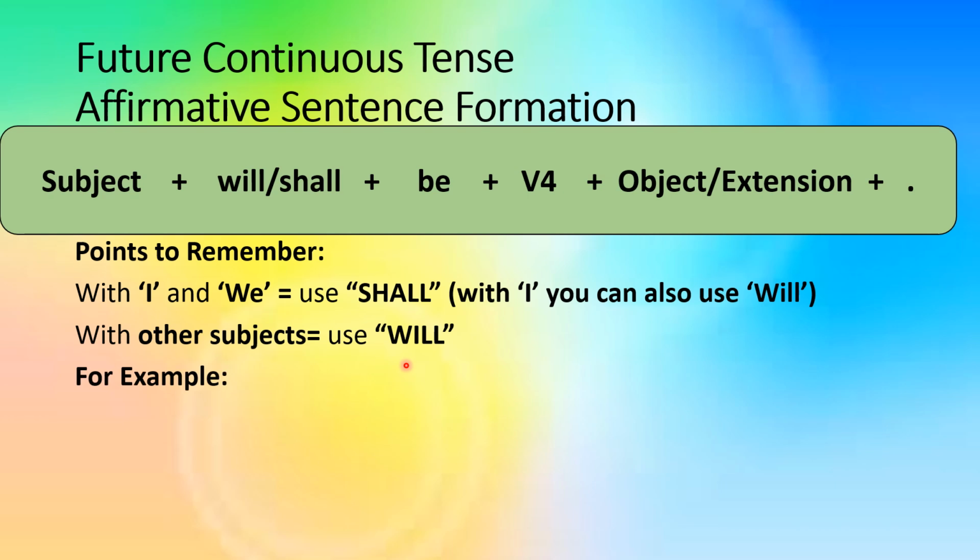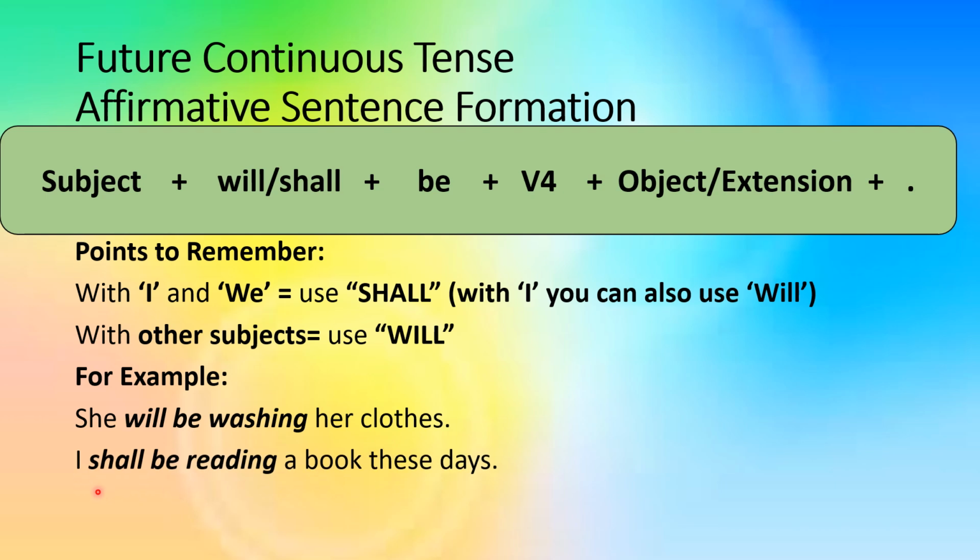Here are some examples of affirmative sentences of future continuous tense. This is the first one. She will be washing her clothes. In this sentence, you can see that she is the subject. Then we have will and be. And after that, I have added the ing form of verb, which is washing. Her clothes is our object.